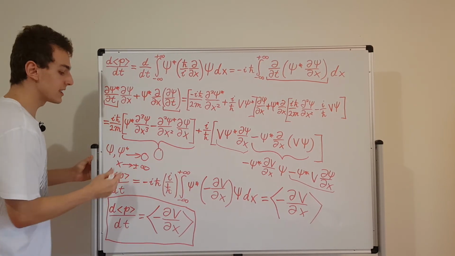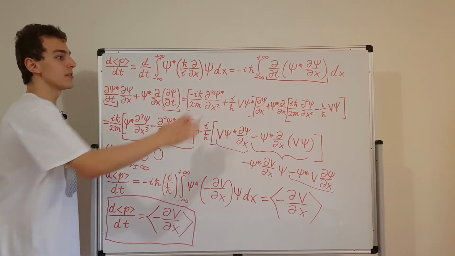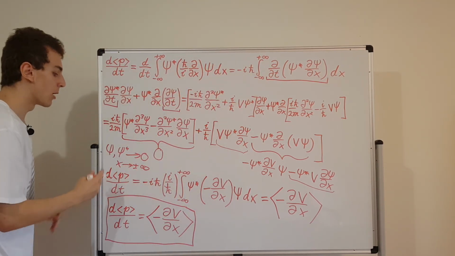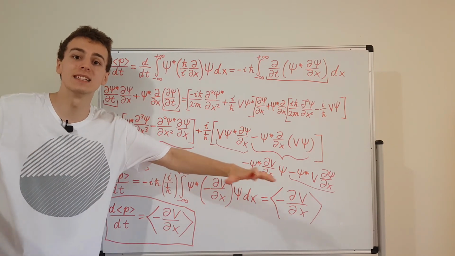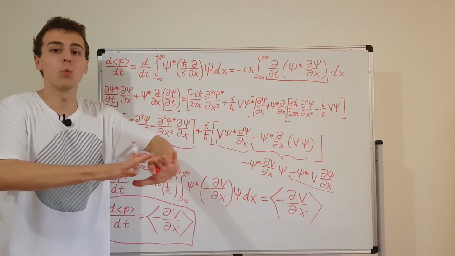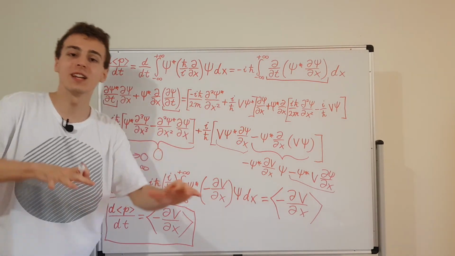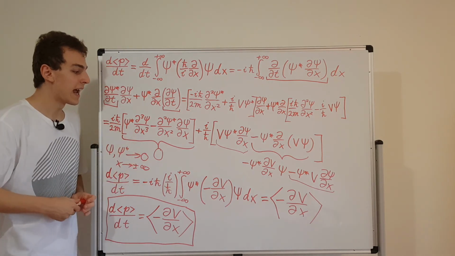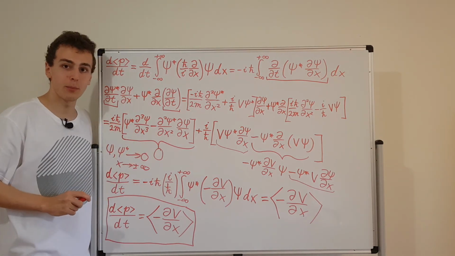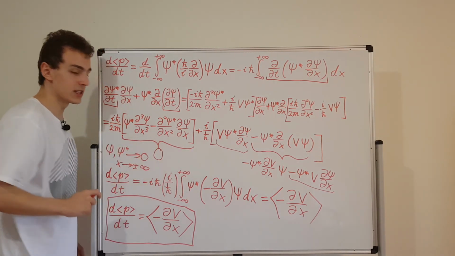Plus or minus infinity, those are the bounds of the integral. So the bounds of integration are plus or minus infinity. And we know because of the normalization condition, psi and psi star are going to disappear as you go away from the origin to the very, very distant area of minus infinity and plus infinity. So that is why we can ignore those boundary terms. And that is why we can use integration by parts, apply it twice to this over here, and that is why we can make this into 0.